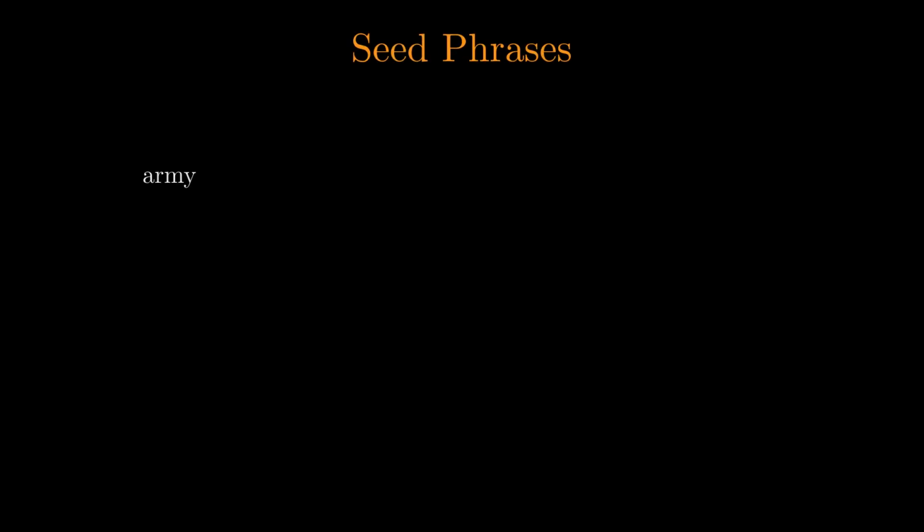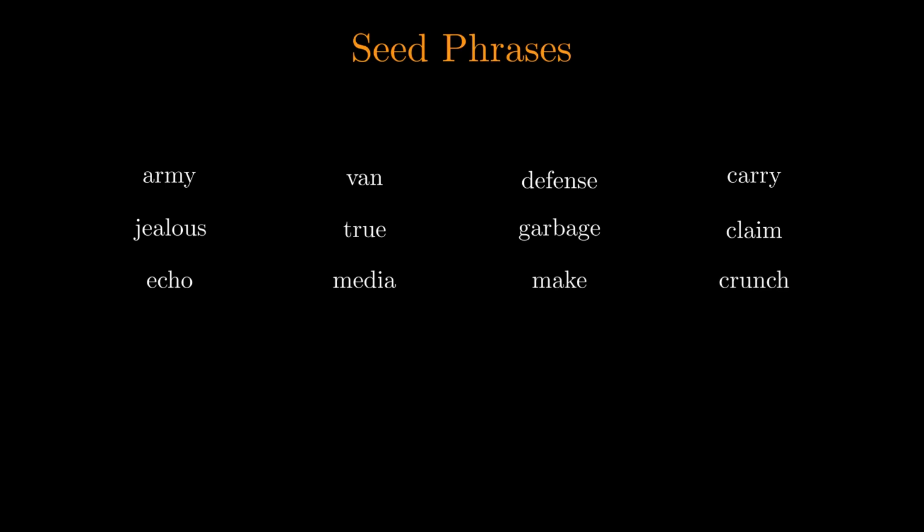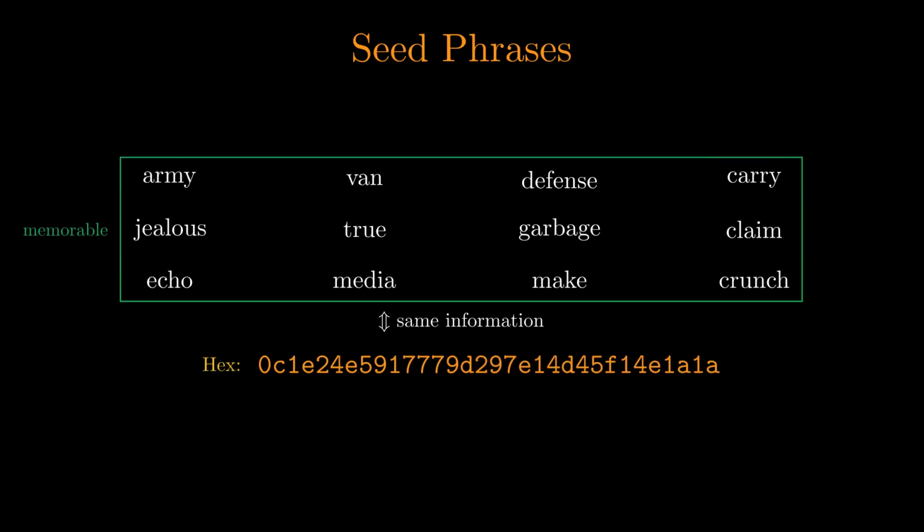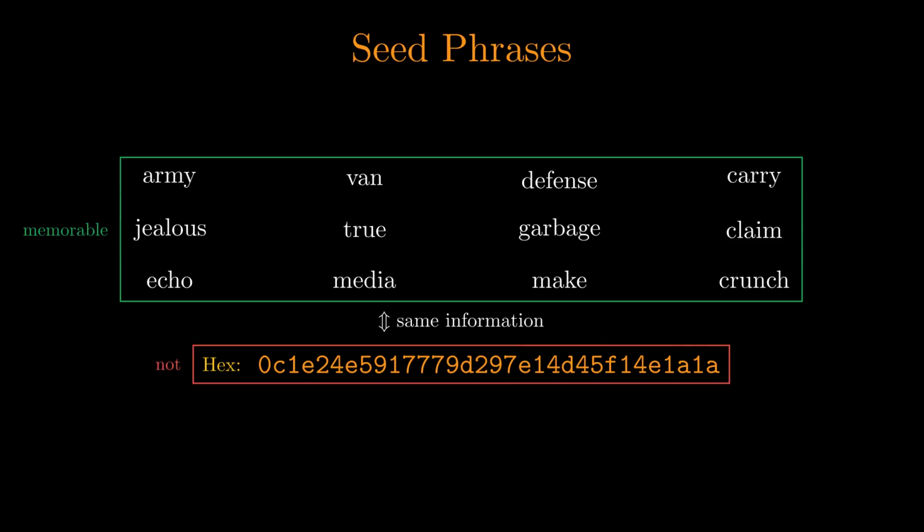These 12 ordinary English words, army, van, defense, carry, jealous, true, garbage, claim, echo, media, make, crunch, encode exactly the same information as this hex blob. One you can memorize, one you can't. Today we trace how a random number becomes your seed phrase and why those words aren't actually the seed your wallet uses.